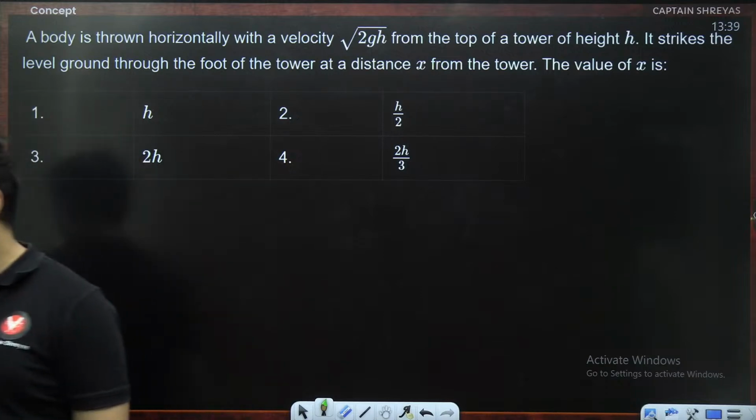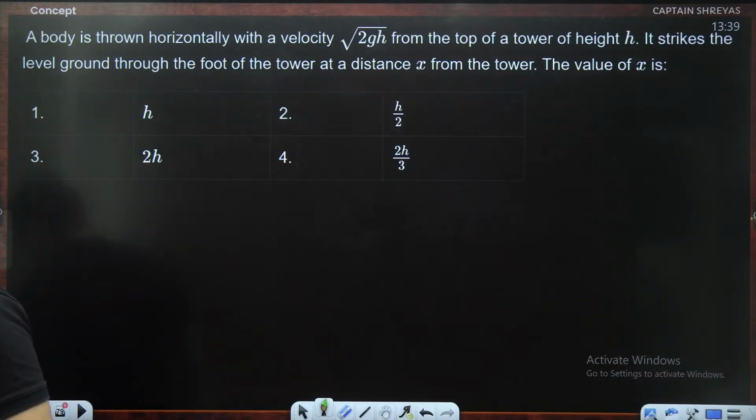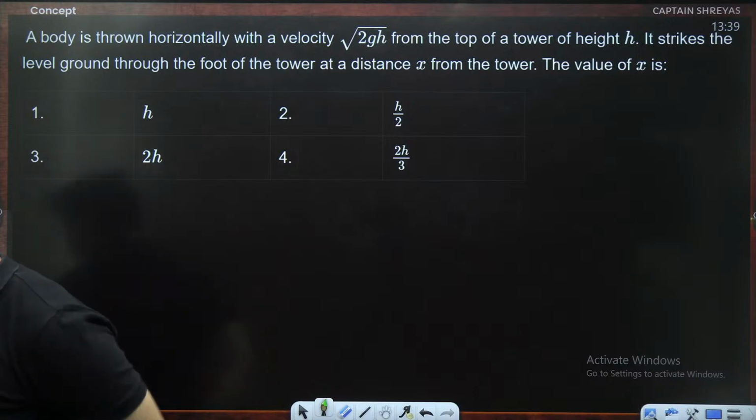This is your first question, guys. Come on, I want everybody to focus their attention on these particular questions. Last few questions.